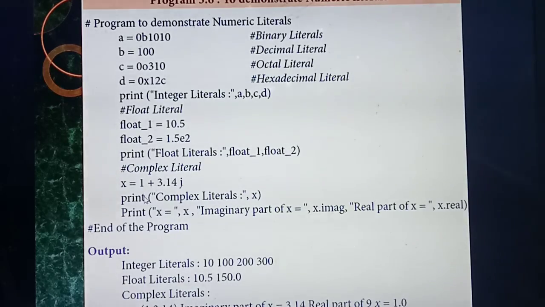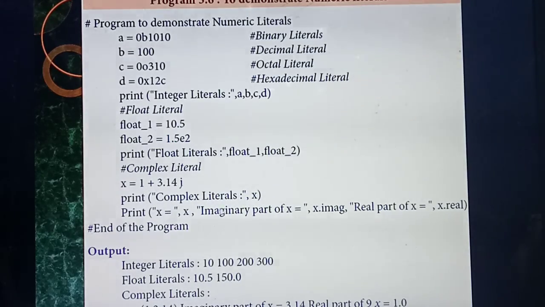What's the third thing? Complex. So a complex number is a combination of a real and an imaginary part, isn't it? So I am giving the variable x equal to 1 plus 3.14j. So 1 is the real part and 3.14j is the imaginary part. Next I am going to print the complex literal. So the complex literal is given in which variable, students? x. So you need to call variable x.